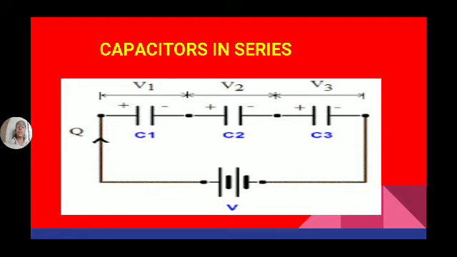Based on these two statements, we will derive the equivalent capacitance of three capacitors connected in series.